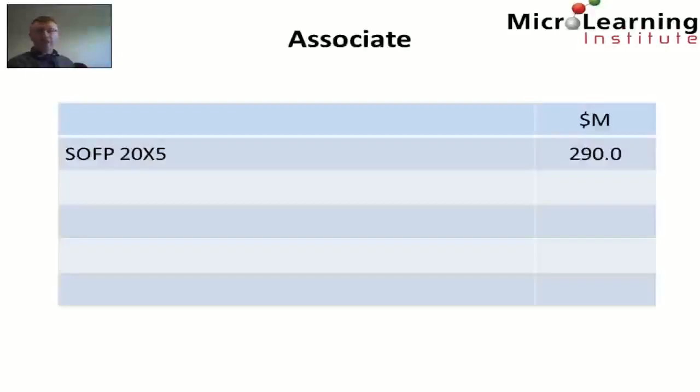Next up, we look at the balances on the associate account. And again, we know that the associate is an asset of the group. So the opening carrying amount for investment in associate is $290 million. This is added to by the amount through the income statement for the share of profit in the associate, which